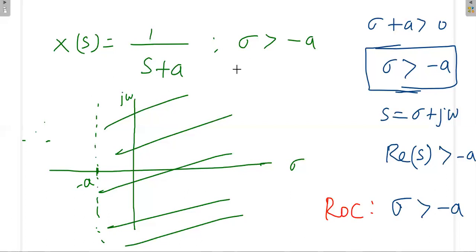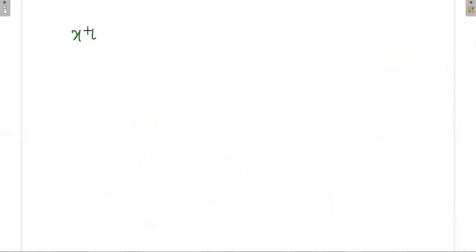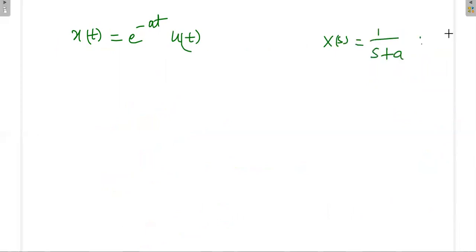Writing the Laplace transform without mentioning the ROC is like an incomplete one. So for this given problem, the answer is 1 by s plus a, where sigma is greater than minus a. And then please remember one thing. The given question is e power minus at u of t. So x of t is equal to e power minus at u of t, and the answer here is 1 by s plus a, where sigma is greater than minus a.